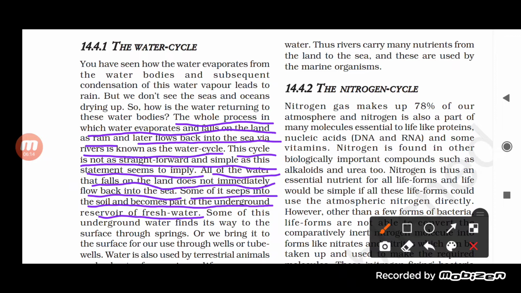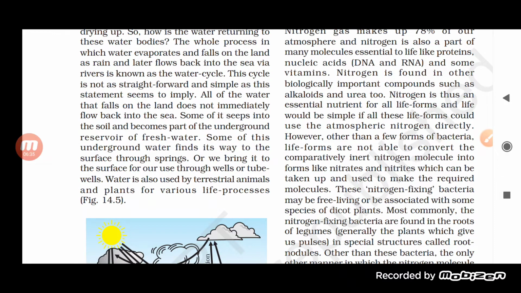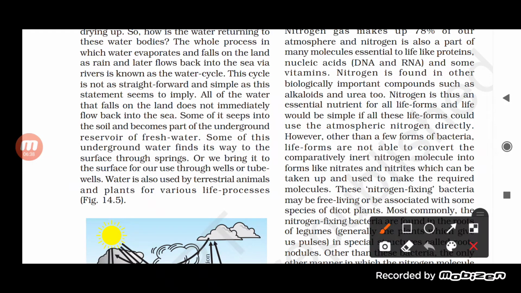There is some water which does not immediately flow back into the sea, but seeps into the soil. Okay, and it also becomes part of the underground water. That's why it is written here: some of it seeps into the soil and becomes part of the underground reserve of fresh water. So basically some of the water enters the underground reservoir and becomes part of the underground water which we consider fresh water.